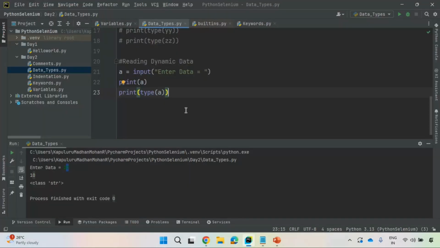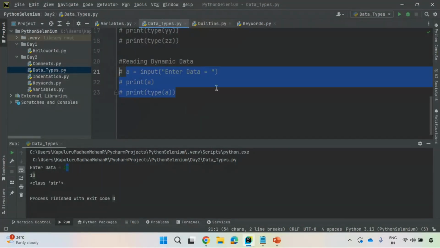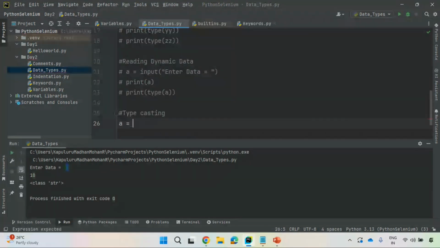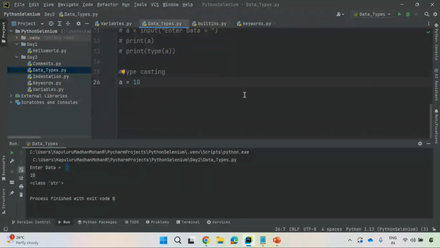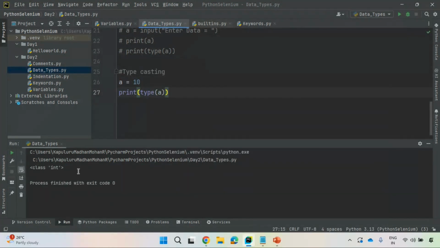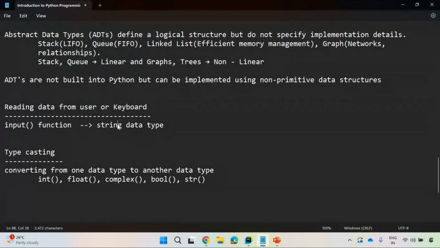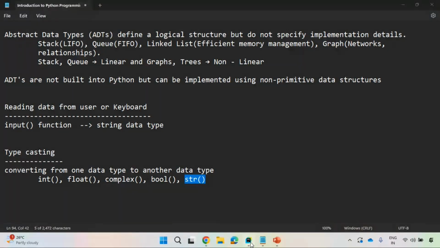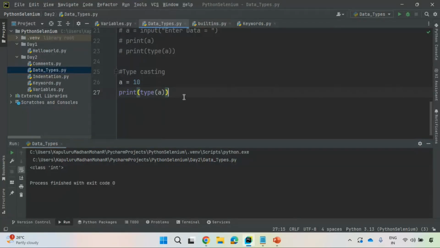So you see here, I'm just doing some typecasting. A equal to 10. Which data type is it? To know the data type, I can use type of a. It is integer data type. I want to convert this integer to string. You can convert by using the str typecasting function. I will show you one example. The same way you can also use other functions as well.